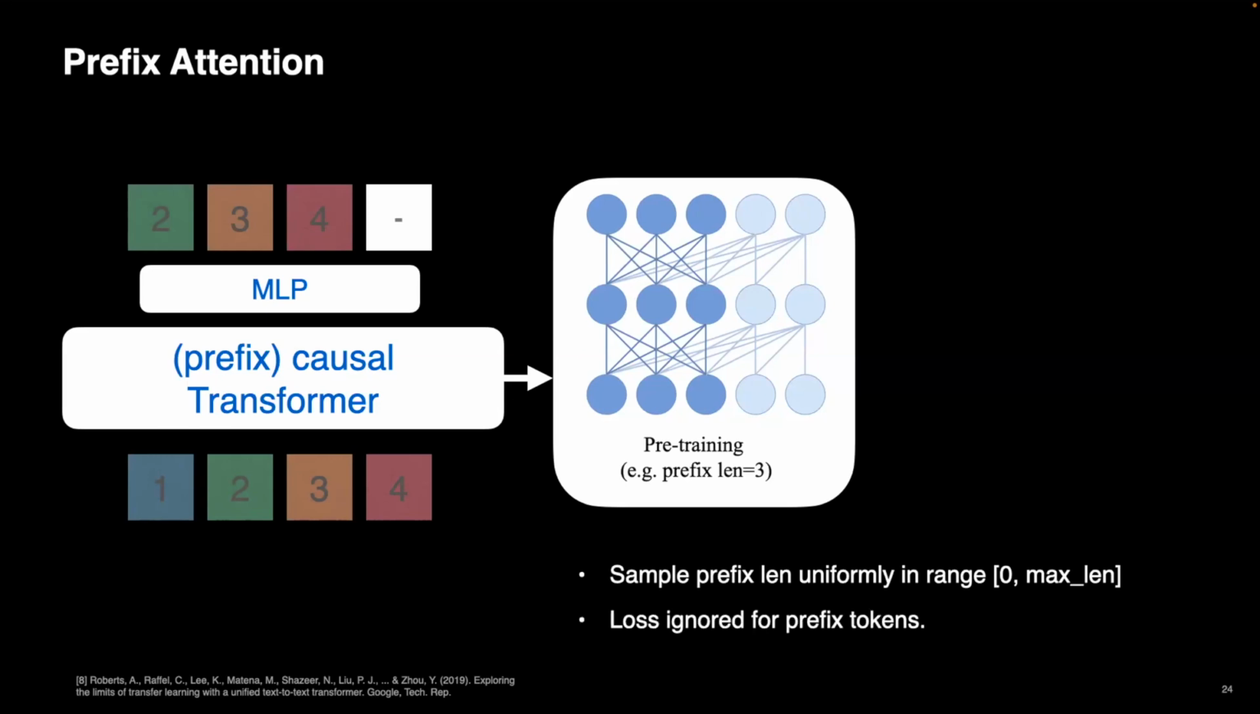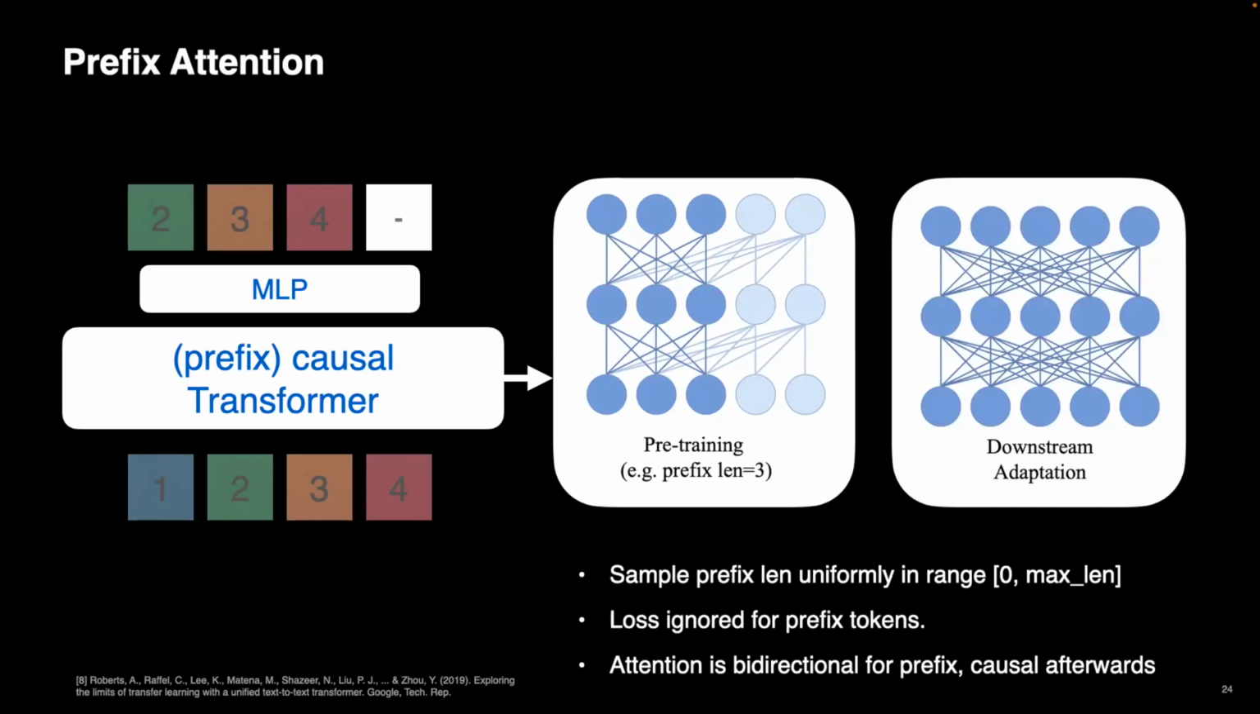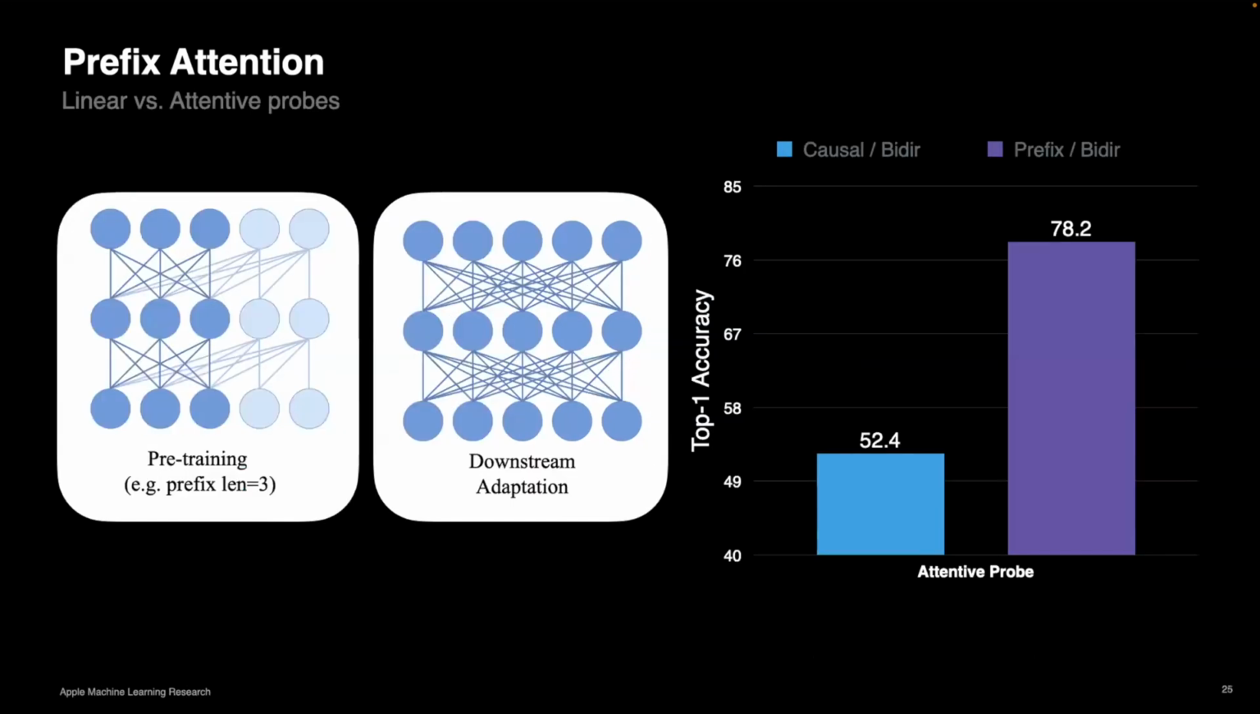With this kind of uniform sampling, we see all types of sequences, all types of length that see bidirectional attention. And with this, we can, without any adaptation, go to bidirectional attention evaluation, without needing any fine-tuning to make it work bidirectionally. If you look at the numbers, if you train with causal attention and then use it in bidirectional mode, you get 52% on this attentive probe benchmark. But if you do prefix and do bidirectional, you get much stronger performance, more than 20 points gain. So this method has been very effective.